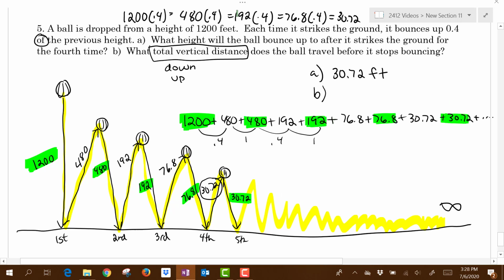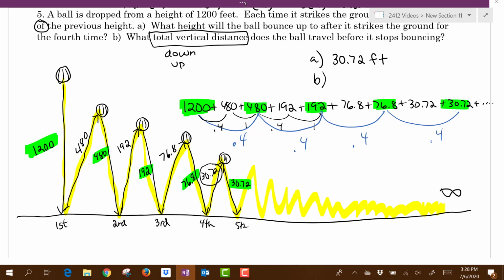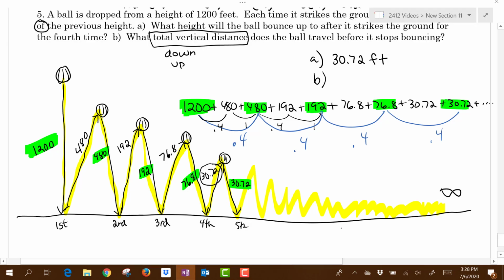If I only focus on the down for each one of these, then I actually do have a geometric sequence, because that's 0.4, and then 0.4, so my R value is consistent to get from term to term. So we can actually use our infinite sum formula for that sequence.